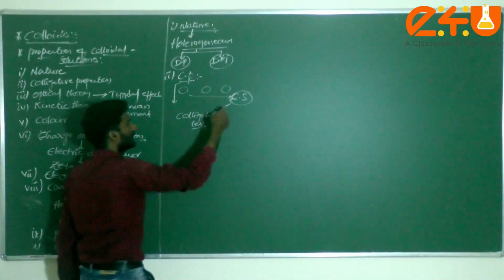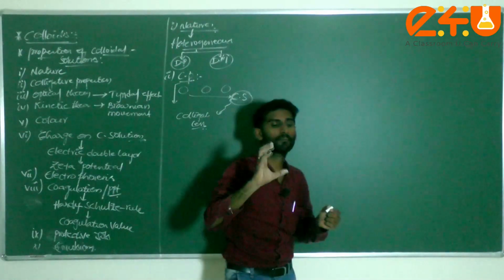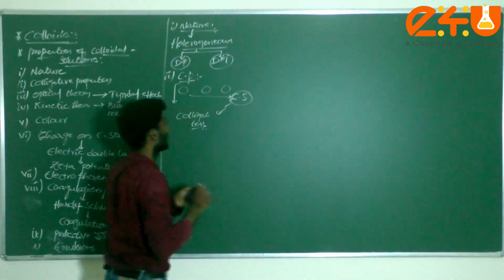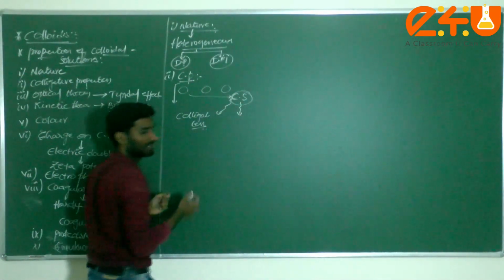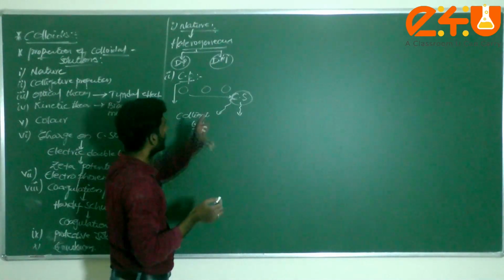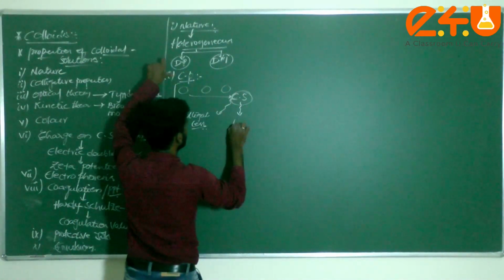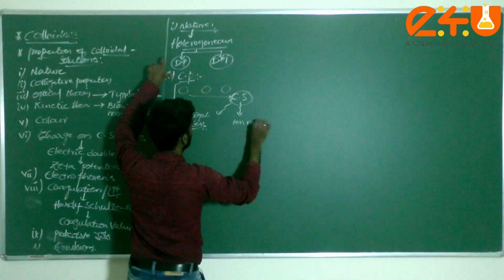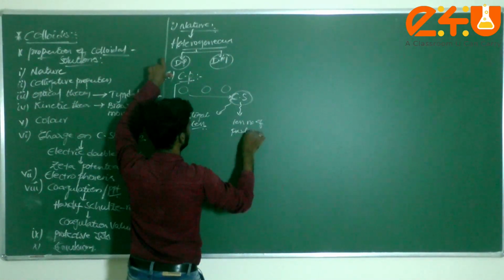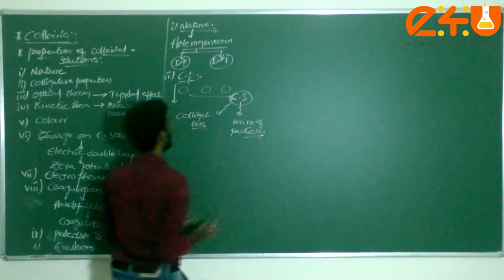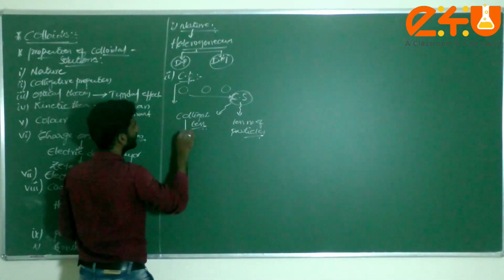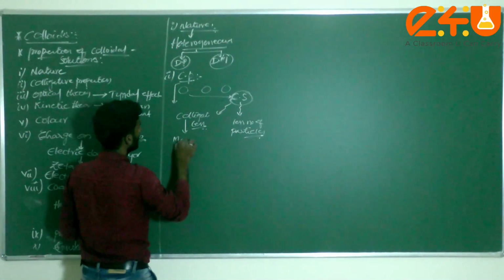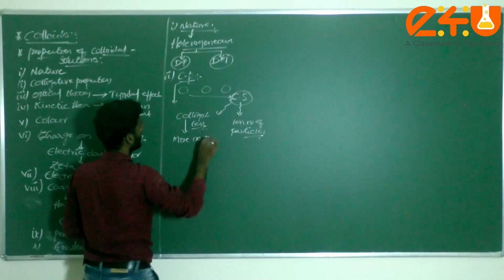That means if a large size is there, then the number of particles is less; very few particles are present. But in case of colligative properties, dear students, there is a greater number of particles.